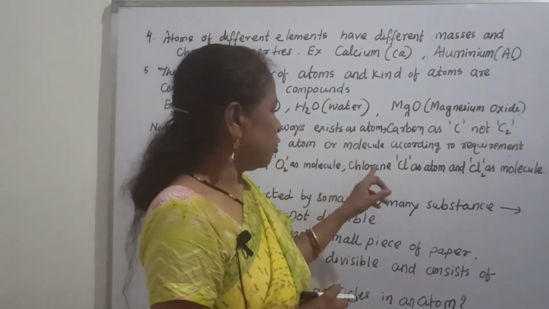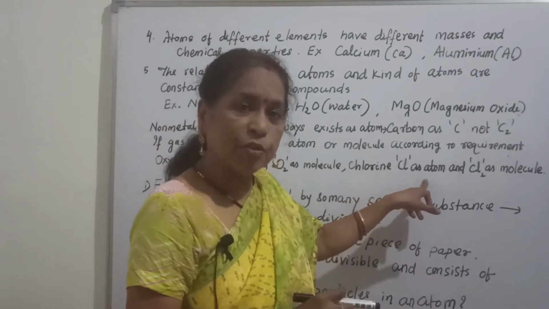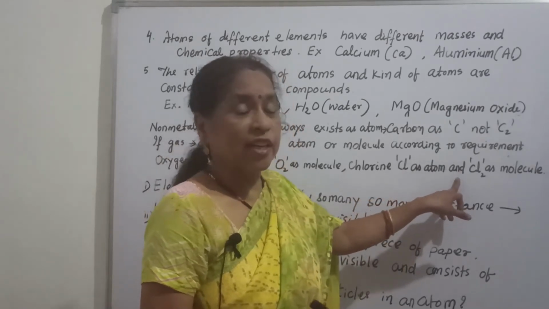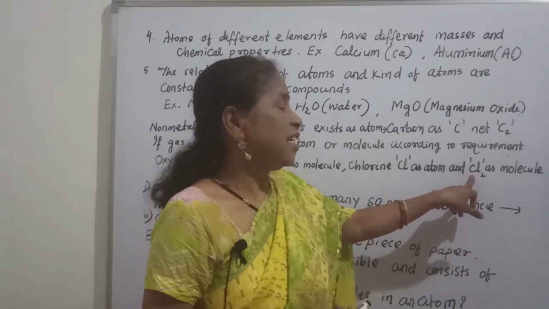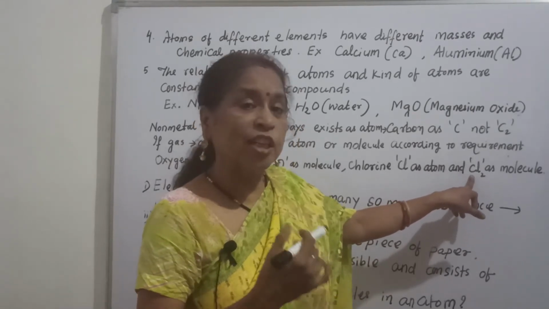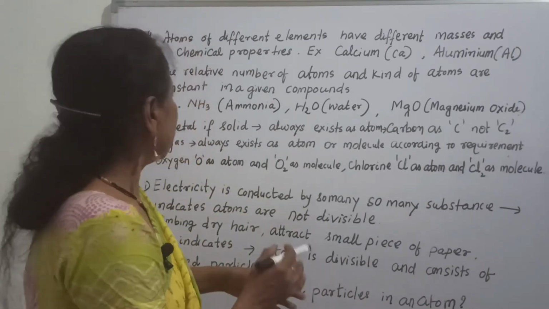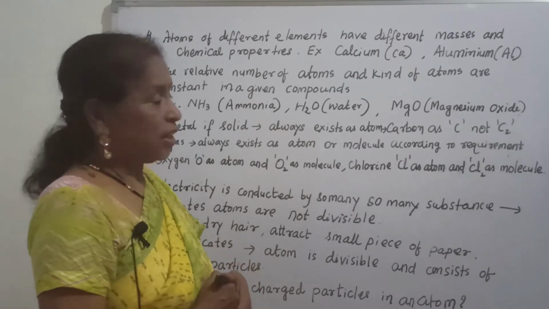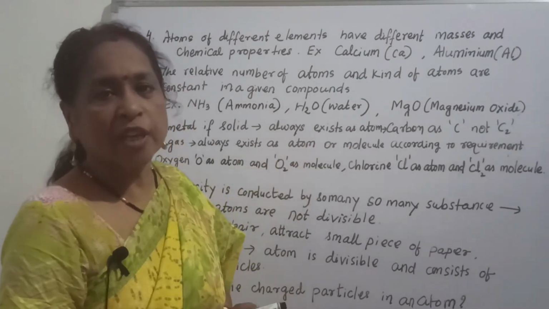Now let us take another example, chlorine. Whenever chlorine as an atom is required in the reaction, you will write Cl. Whenever the molecular form is required, when the reaction takes place as a molecule, then Cl2. According to the requirement we can put Cl or Cl2. But the non-metals that are solid are always written only in atomic form.